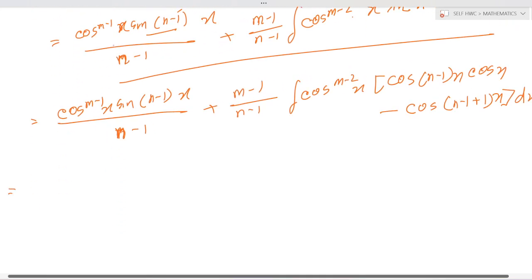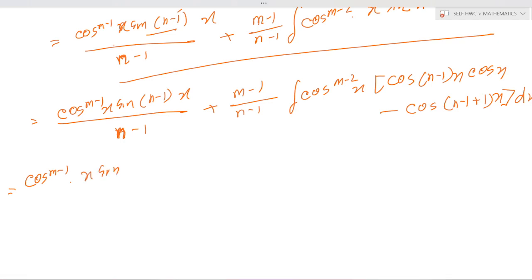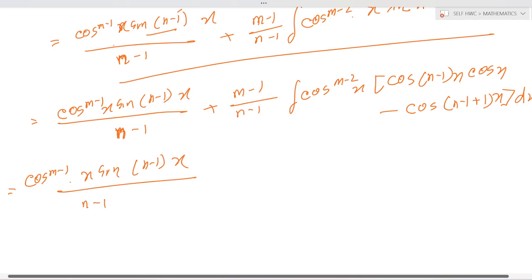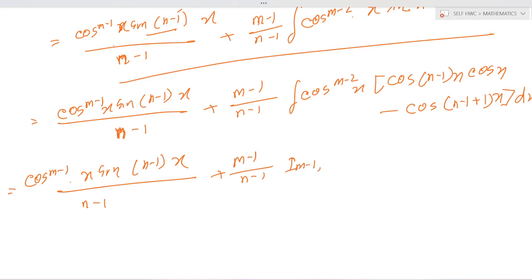Okay, is equal to cos^(m minus 1) x sin (n minus 1) x by (n minus 1), plus (m minus 1) by (n minus 1) I(m minus 1, n minus 1) minus (m minus 1) by (n minus 1) I(m minus 2, n).